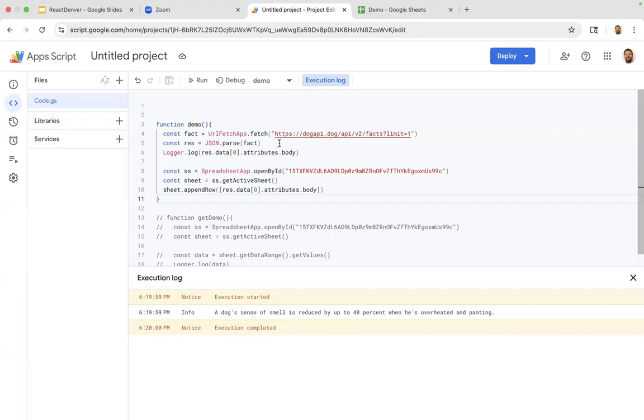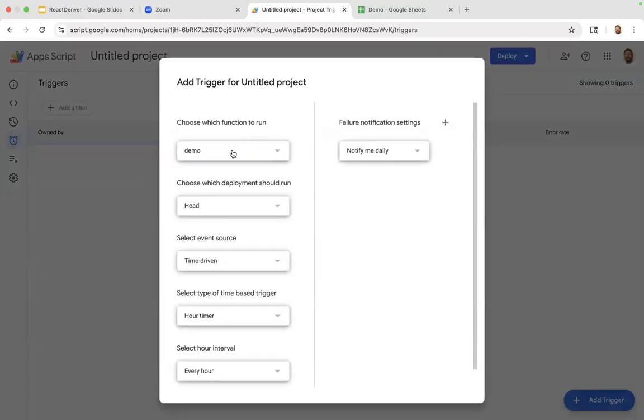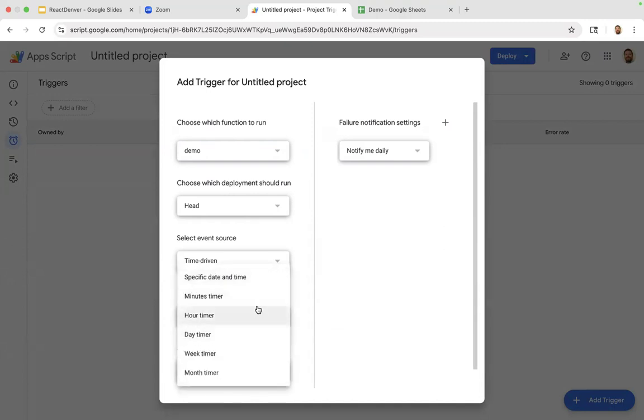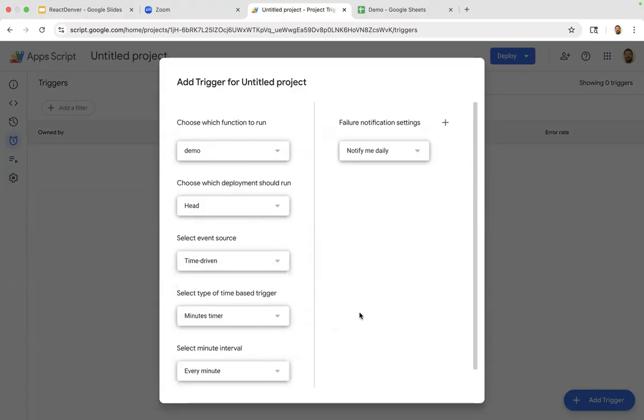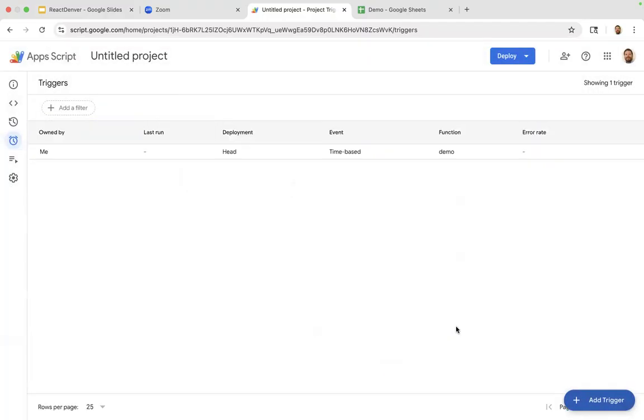One of the ones that I was telling you about before was the triggers and the time-based triggers. So they're all built into this code editor. So if I go down to one of the triggers now, and I'm going to create a trigger, and I want demo to run, so it already knows that. We'll go time driven, and we're going to do a minute's timer, every minute. So what I'm going to do is talk through a couple of other features, and while this is saving, hopefully every minute that we're here, it will call the API and it will save something new to the sheet. Again, that's just built in, and because it's living on Google servers, they're taking whole responsibility of all of these time-based triggers.